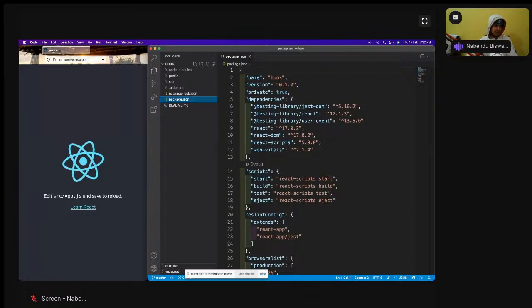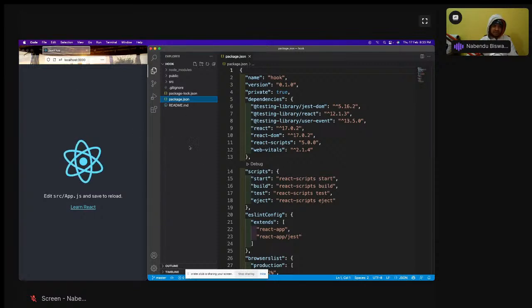So let us start now. We are going to first create a class-based component. Why? Because we are going to change that class-based component into a functional component. There are only two more most important hooks: one is the useState hook, one is the useEffect hook. Those are the two most important hooks. Through useState, we have state in React, and through useEffect, we have lifecycle methods in functional components. So let us do that.